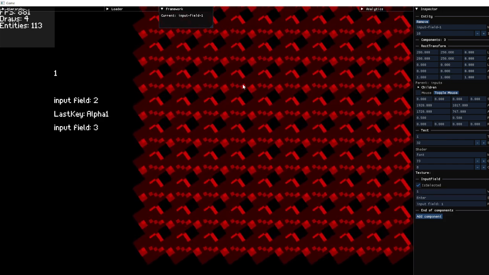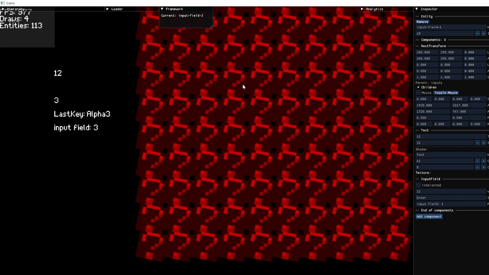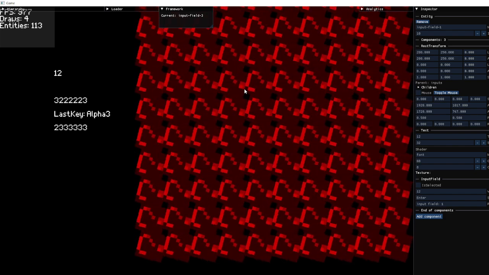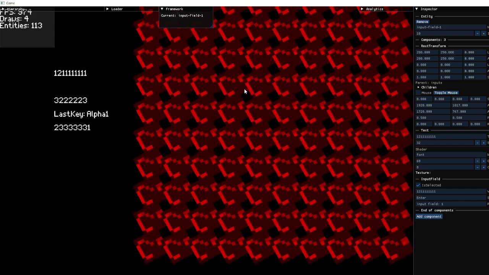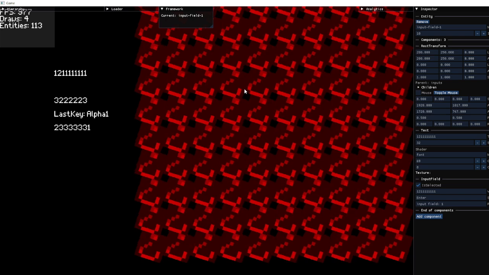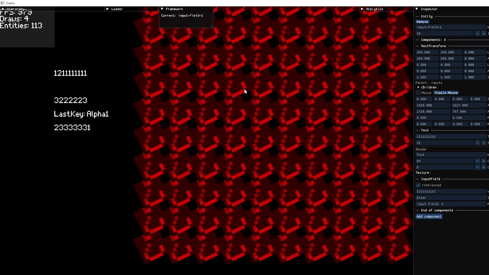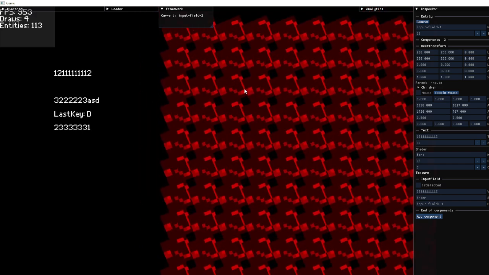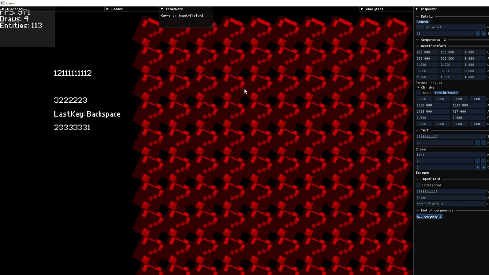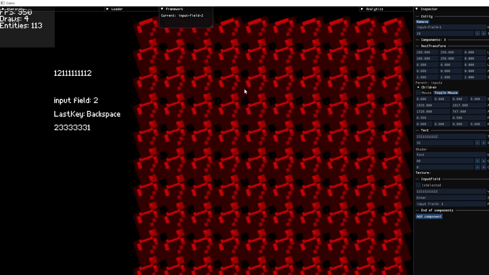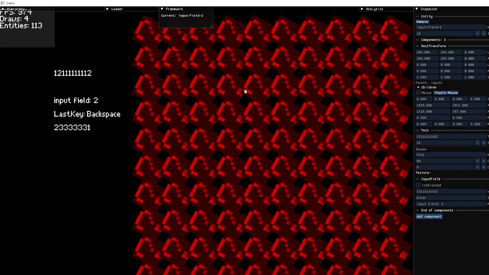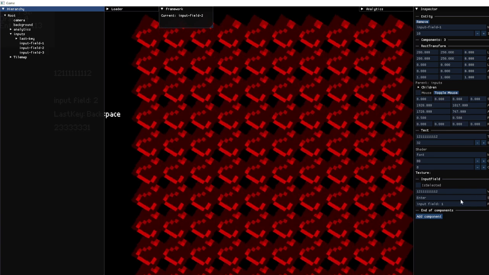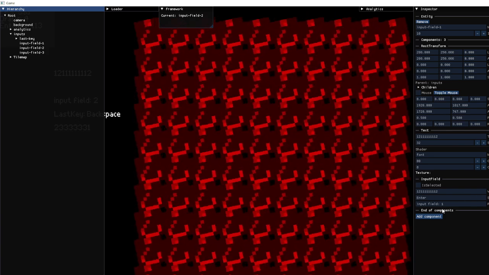I can press 1, 2, or 3. 2 will select the second one, 3 is going to select the third one. This is just, in my example, nothing to do with the input field, which you can see why it writes number 2, and then I can write in the third one, or the second one. But if I delete it all, it shows the placeholder text, which is here. Here, sorry.